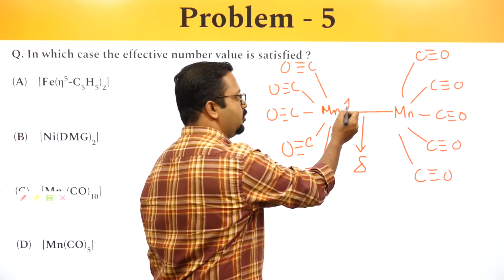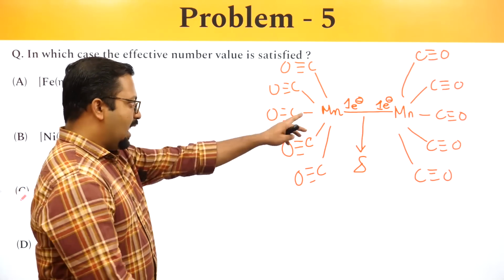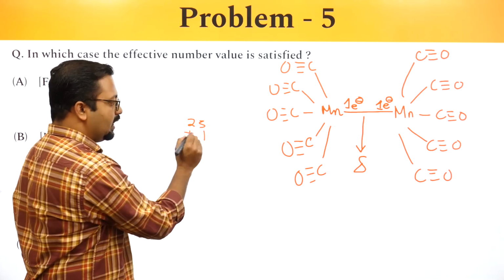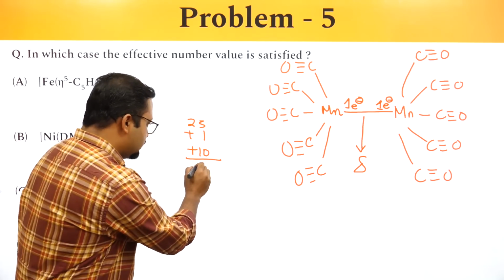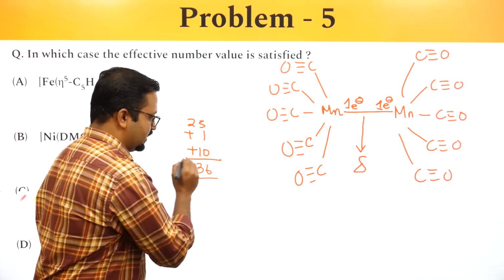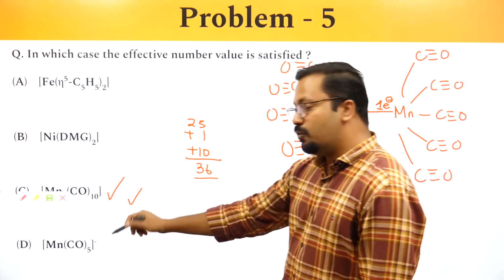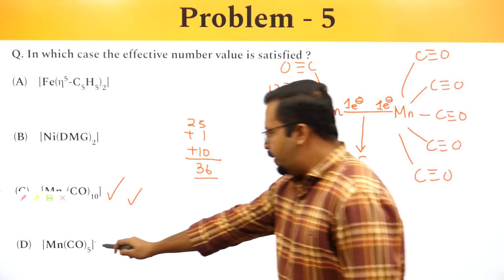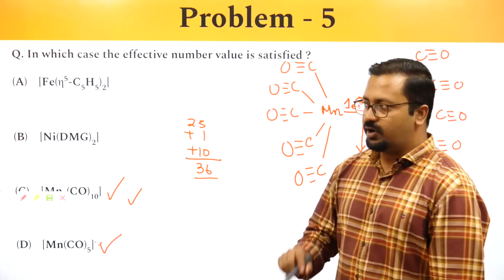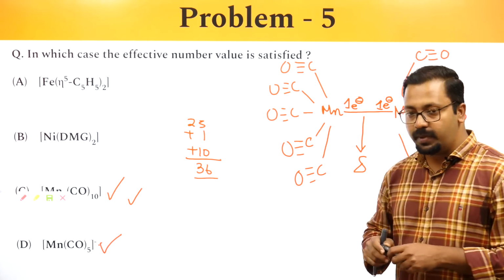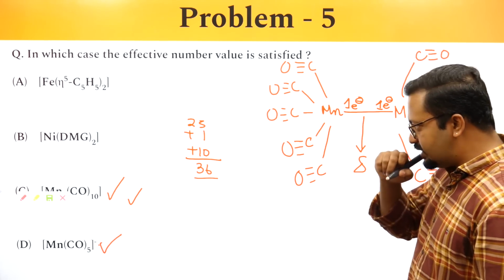So 1 electron is contributed towards each Mn atom. Mn 25 plus 1 electron from the delta bond and 10 from the carbonyl units. So a total turns out to be 36. So this follows the effective atomic number rule. The last one, MnCO minus 1, obviously Mn 25, 10 plus 1, that will follow the effective atomic number rule. So the correct answer for this question should be C and D. Okay, the correct answer for this question should be C and D.